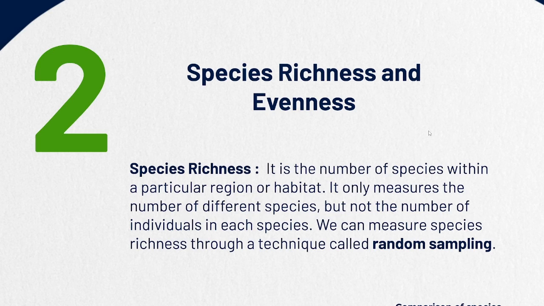They're two different things, right? Species richness and species evenness.